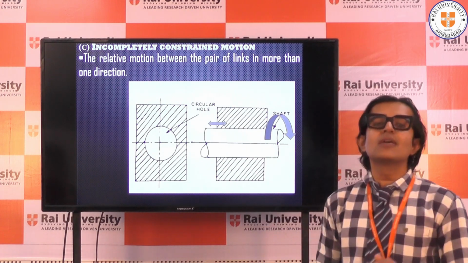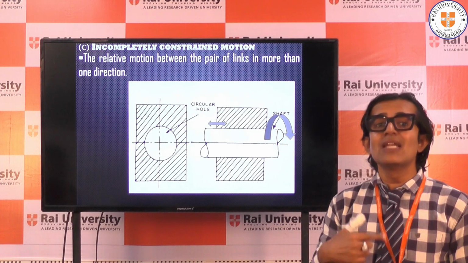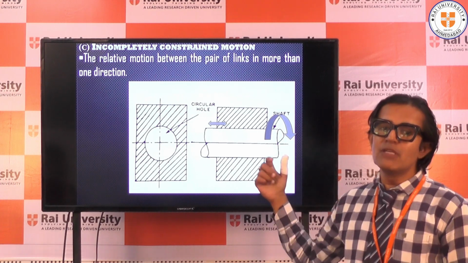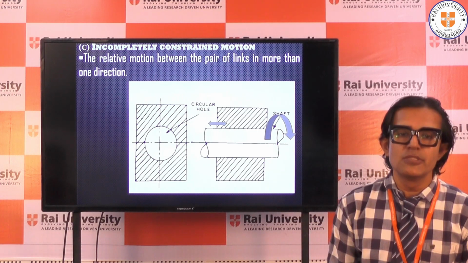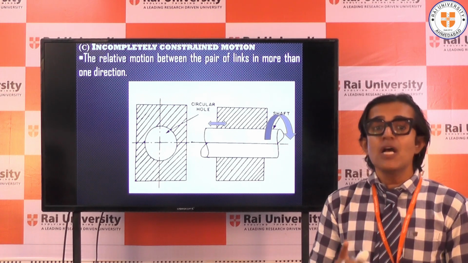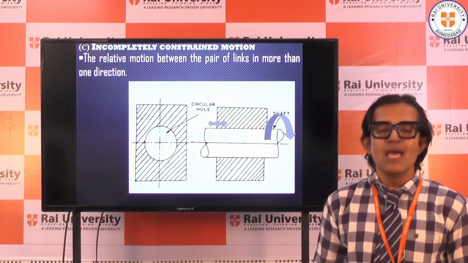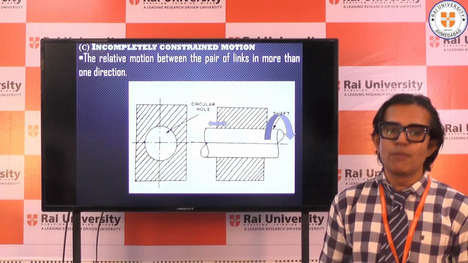So this is not a completely constrained motion because it has motion in more than one direction. You can see here it is having motion in more than two directions. So to complete a mechanism, every part should have completely constrained motion, otherwise the assembly will not be fulfilled and it will not function properly.